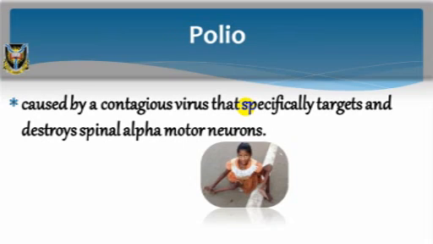This occurs only in human beings and is caused by a contagious virus that specifically targets and destroys spinal alpha motor neurons. The development of an effective vaccine for polio in the 1950s drastically reduced the number of cases worldwide.